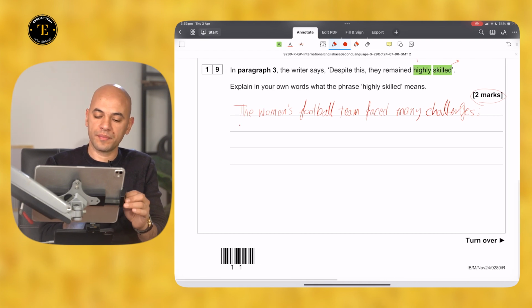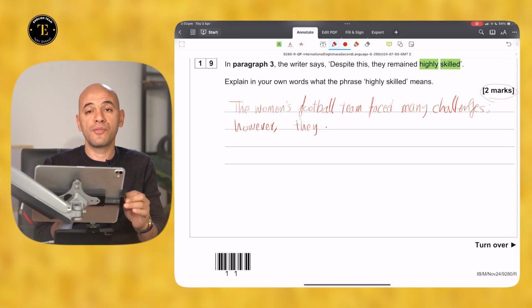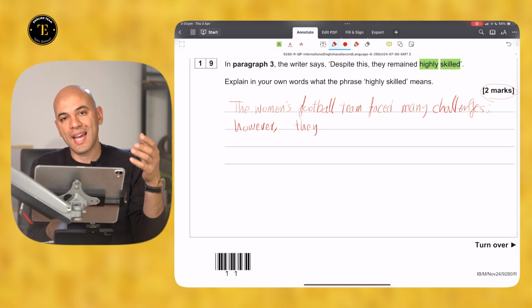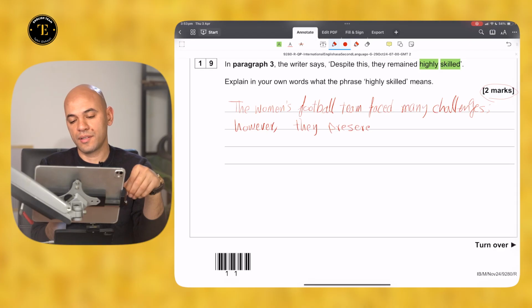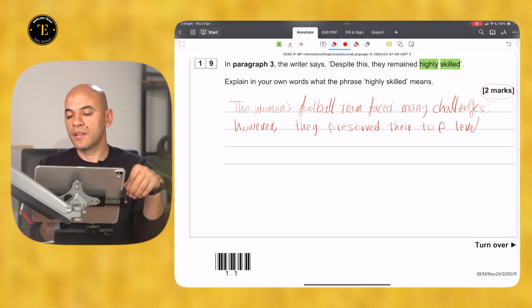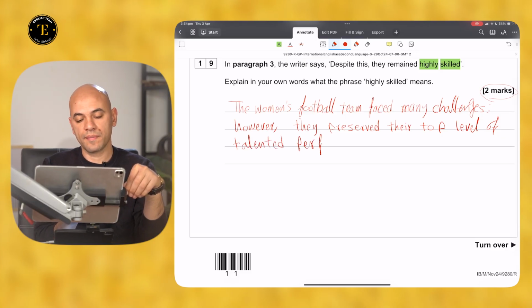However, they remained, which will be defined as something like preserved, their top level of talented performance.